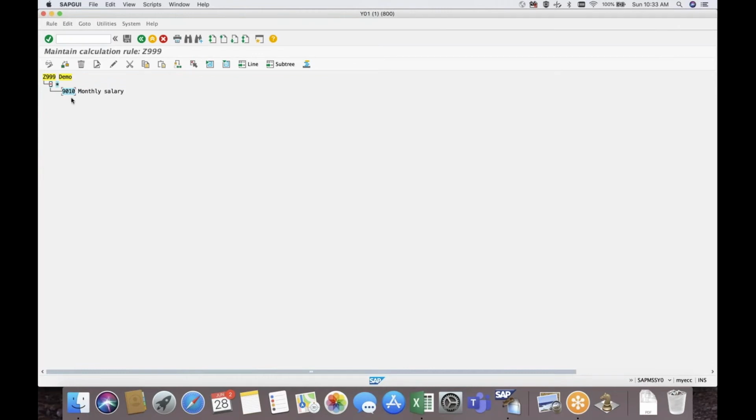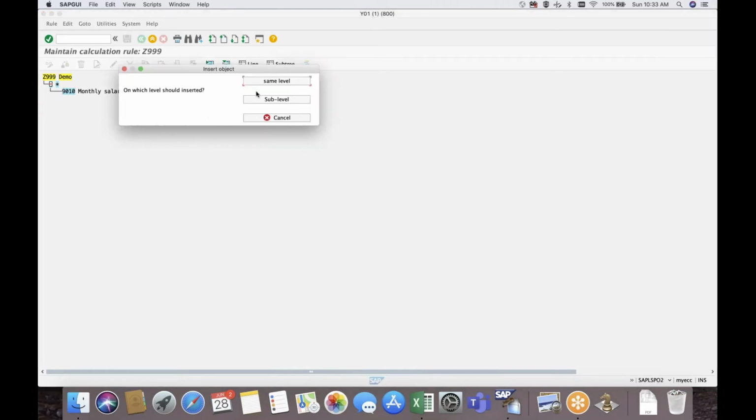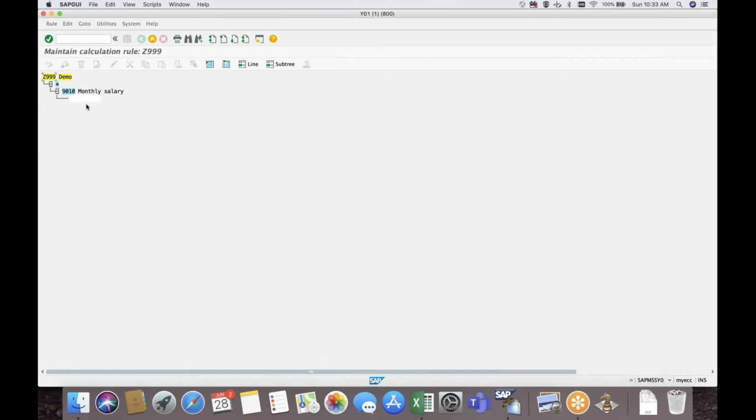Similarly, in time management, this will be the time type. When we are working on the basics of the time type, I will explain what the time type is, the importance of the time type, how we will use the time type, and all this stuff. But as of now, in the payroll, this will be the base type. So now I am querying basic pay, again a sub level. When I am giving the sub level, from here I can write some logic.